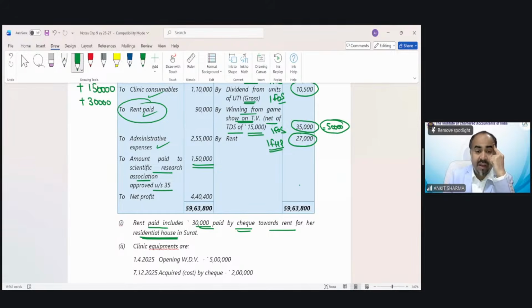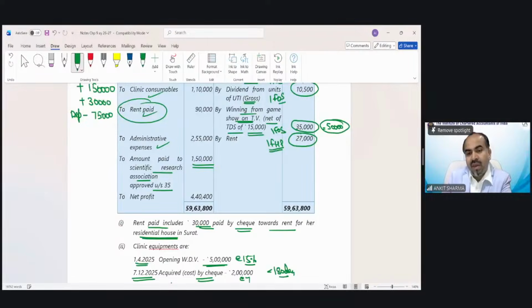Clinical equipment: the clinic equipment value has been given for calculation of depreciation. WDV is 5 lakh rupees. Because the opening WDV is 5 lakh, we will claim the full rate of depreciation in this case, and that would be at the rate of 15%. It's a kind of plant and machinery. This is acquired on 7th December via cheque, so it is used for less than 180 days. So the rate would be half. Clear?